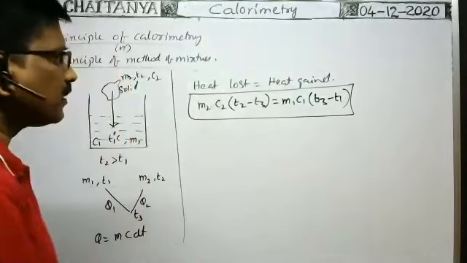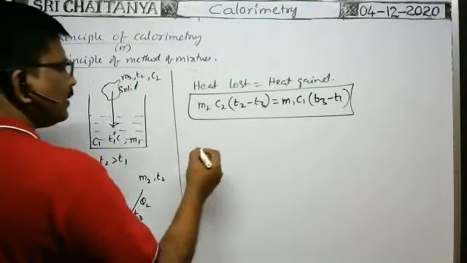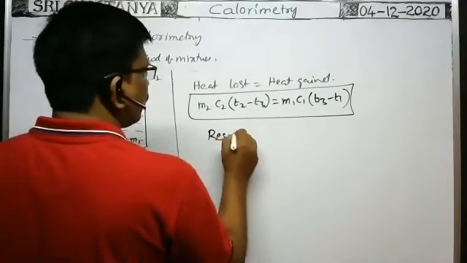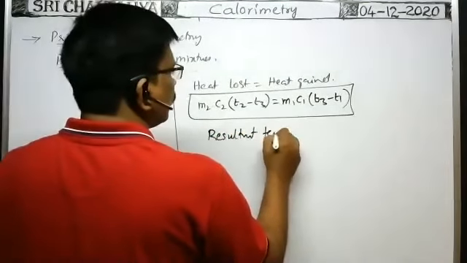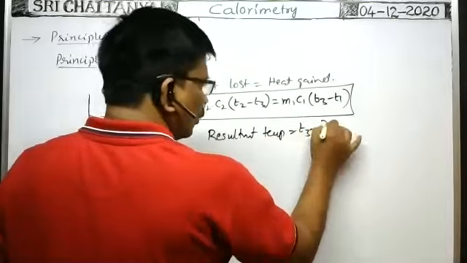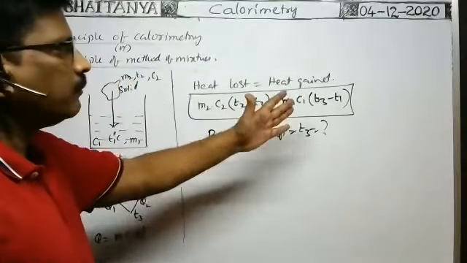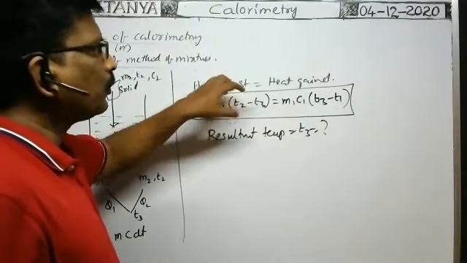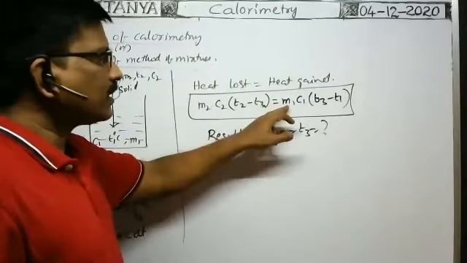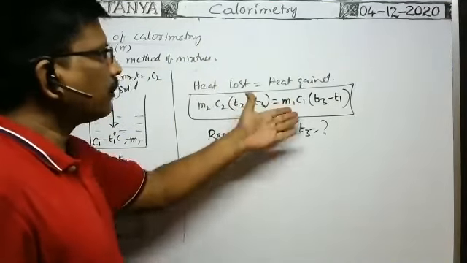What is the resultant temperature? They asked. T3 is the resultant temperature. Resultant temperature is equal to T3. That is equal to how much? Everything will be given. But while substituting the data here, we have to see whether the masses are in the same system or not, because a ratio is involved.